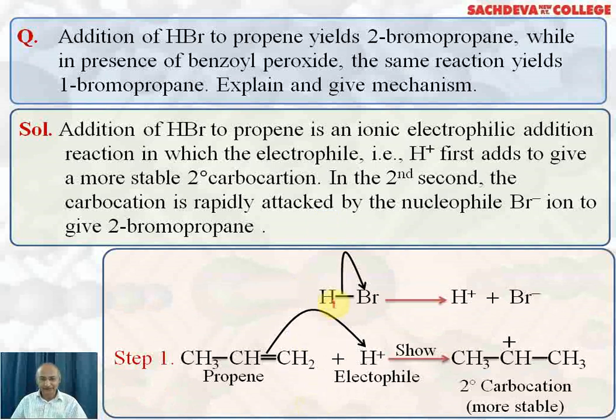The first step is heterolytic fission of HBr resulting in the formation of H positive ion and Br negative ion. Now H positive ion is the electrophile and it will attack this carbon, making a secondary carbocation which is more stable. This will become positive because pi electrons have shifted to this carbon which will form a bond with H positive ion.